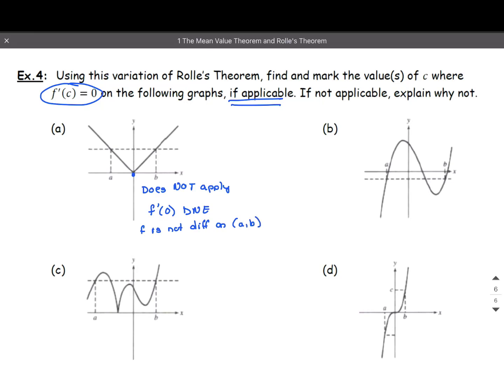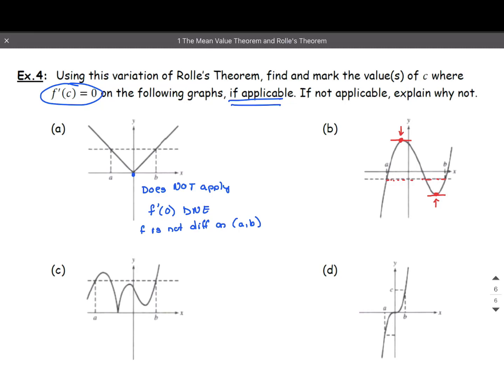Let's look at the next one. So here we have a polynomial. That's good. That means it's continuous on the closed interval and differentiable on the open. So here's our A and our B, there's our secant line. Notice it's horizontal. And yes, I'm going to have a horizontal tangent here and here. So there are two places where we would have a c, right at a max and at a min. Awesome.